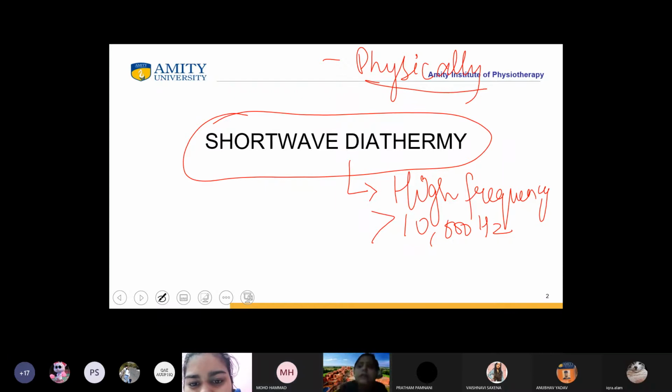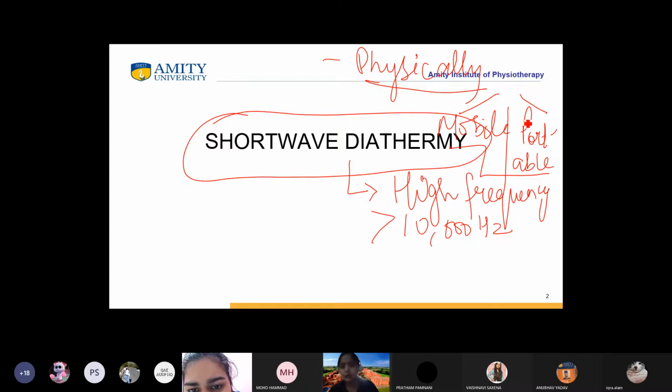See, there are two things in it. One is mobile, the second word is portable. Do you know the difference between both of these terms? Mobile and portable. Do you know these terms are different? Yes, Preeti. These terms are different.